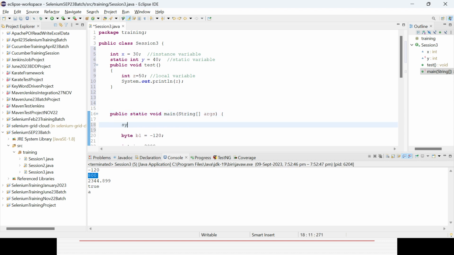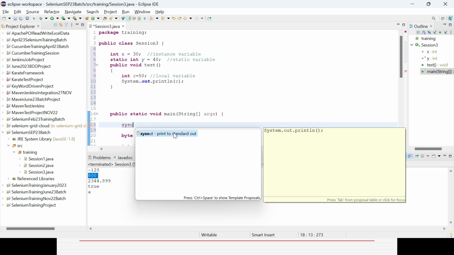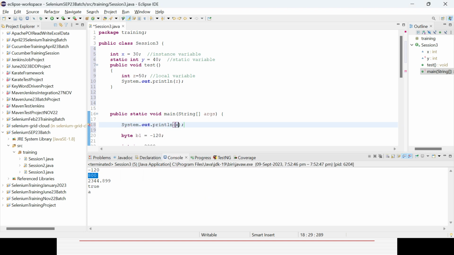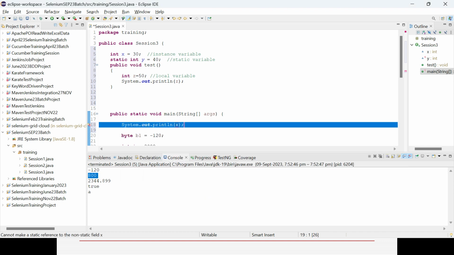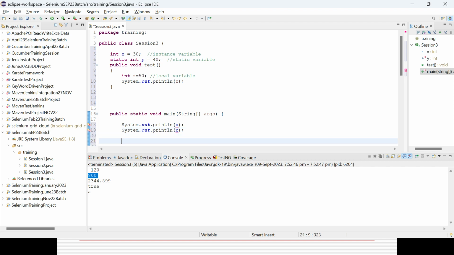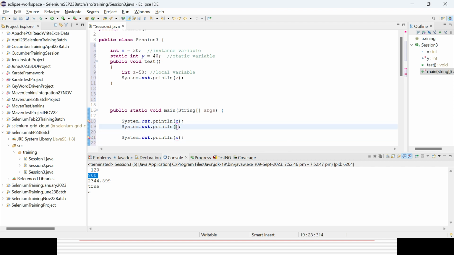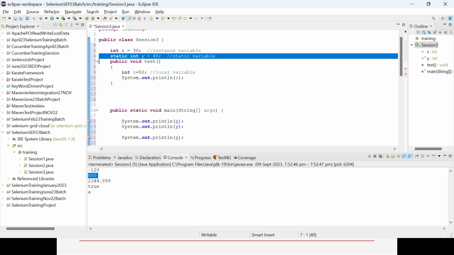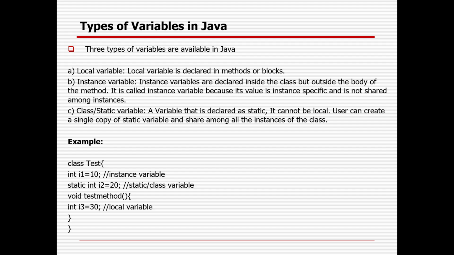So now let's try to use it. So x, y, z, all these three variables, and you could see some error will come, right? For y and z. Okay, you could see the second line there is no error because this is the static variable. So what is the static variable? A variable that is declared as static cannot be local.